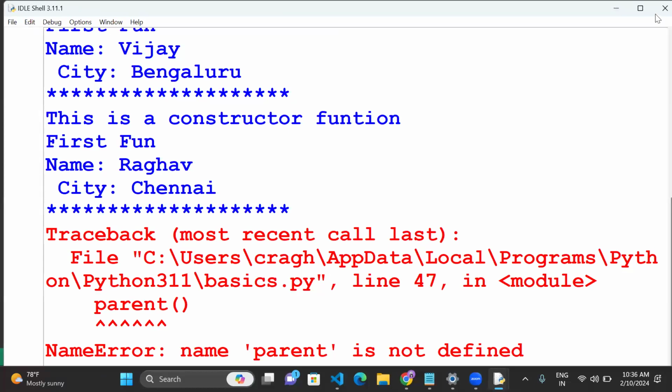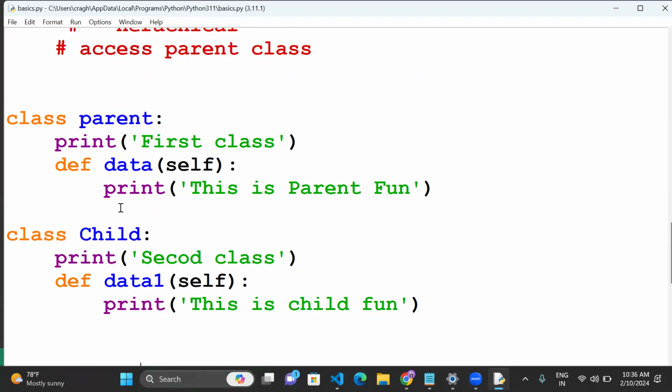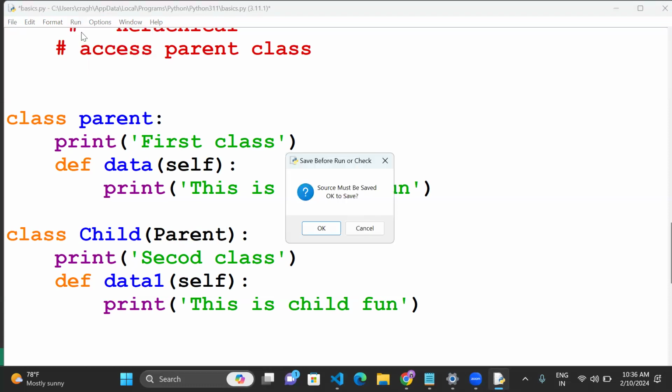What happened? Parent is not defined. It's okay. So now we'll see here, we declared two classes, one is a parent and a child. Inheritance basically means one class is derived in another class, but it can derive only the parent class in child. You can't derive child in parent. So how to derive over here? As a parent, you simply pass the component name, parent. Now we can run this code.